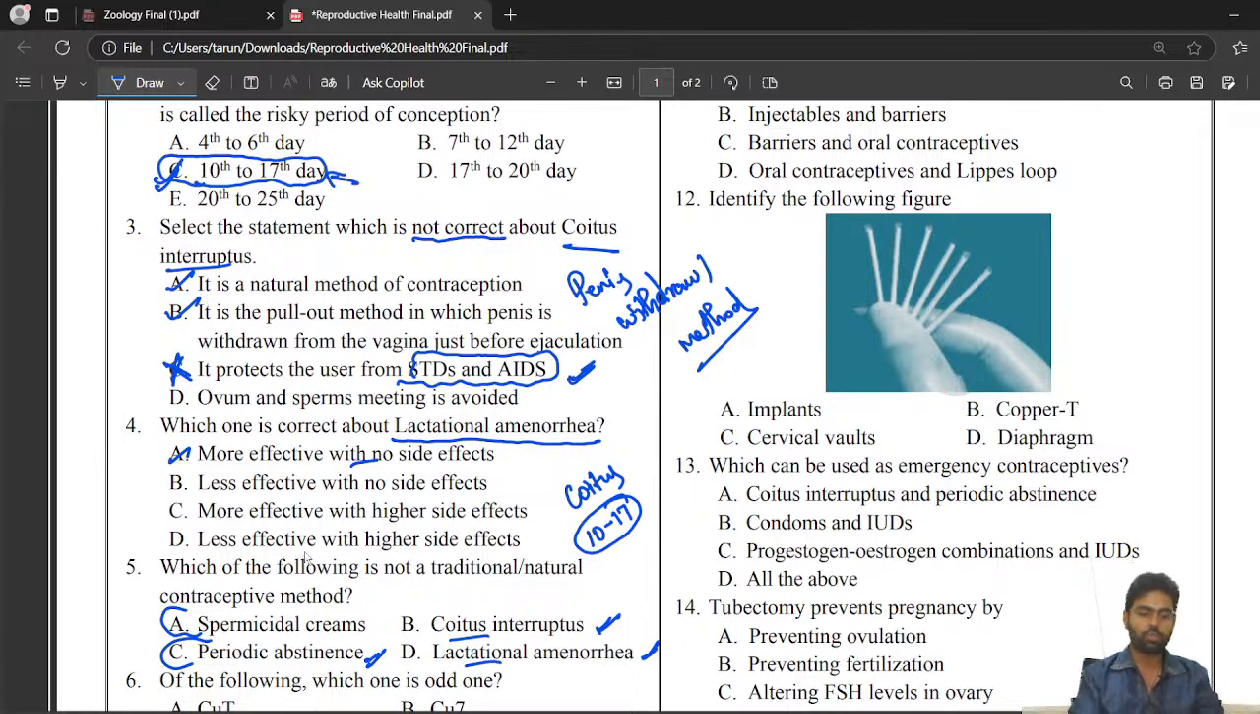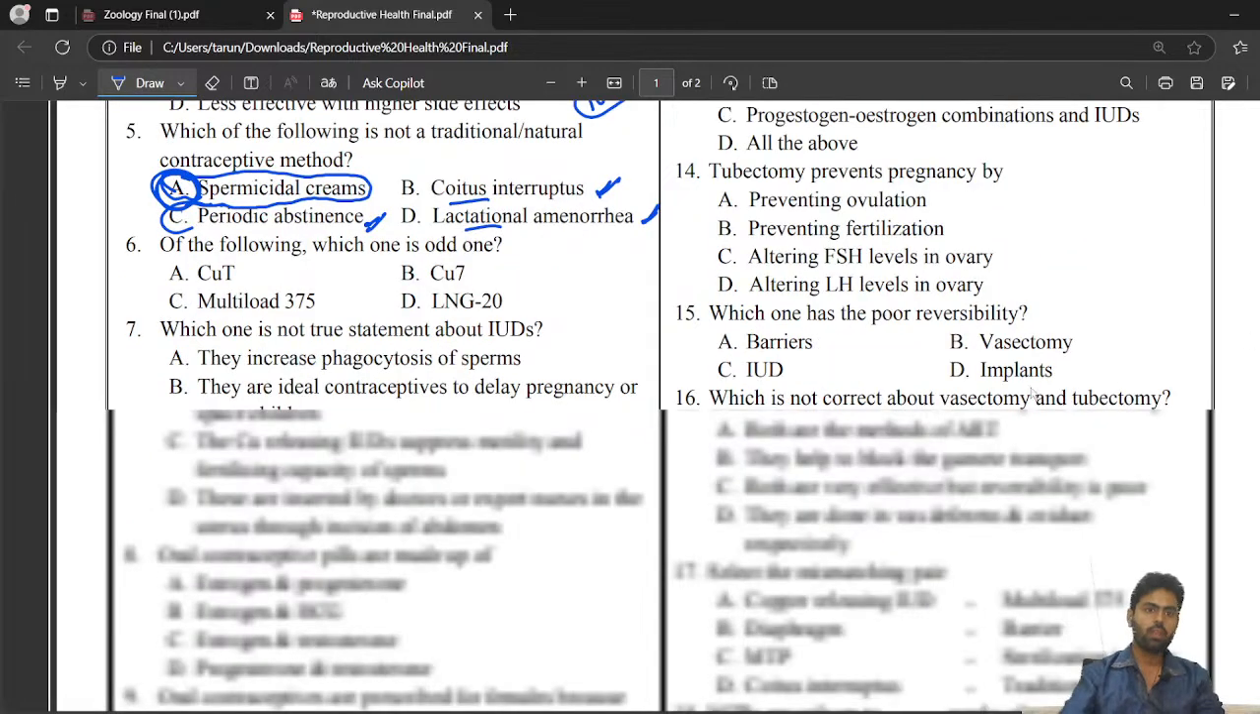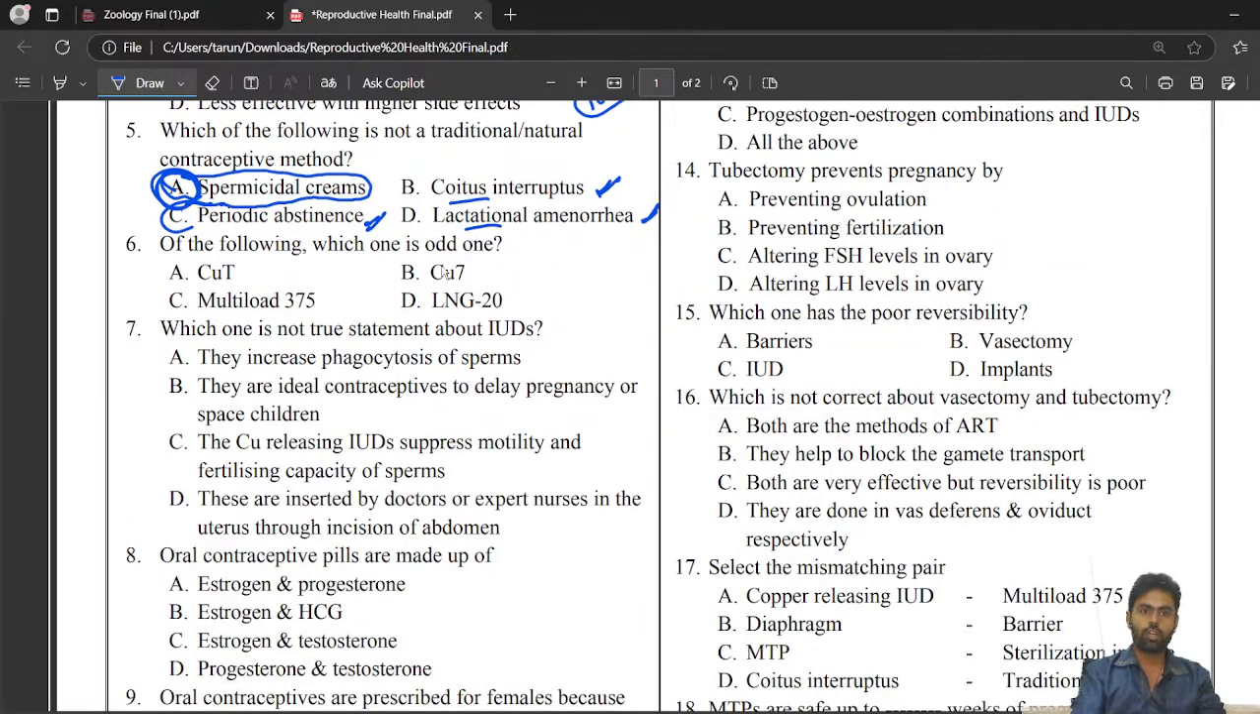We use something to prevent conception. What is that? Number one is spermicidal creams. So spermicidal creams, they kill the sperm, or they will reduce the motility. Mostly they will kill the sperm. So because of that, that is not a natural method here. We are killing it.